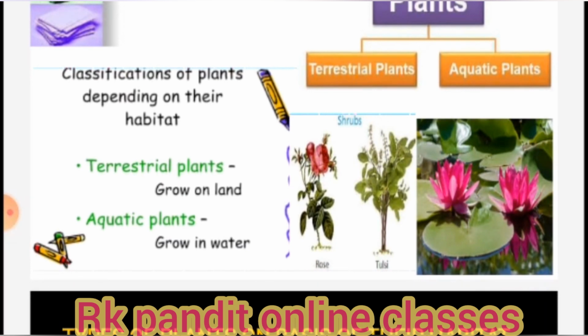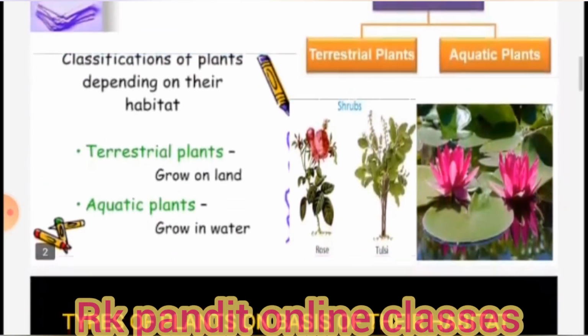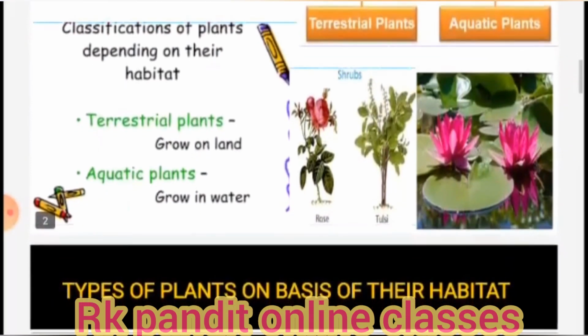The terrestrial plants are like rose, tulsi, mango, neem, and aquatic plants are like water lily, duckweed, lotus, etc. So these were some of the terrestrial and aquatic plants.